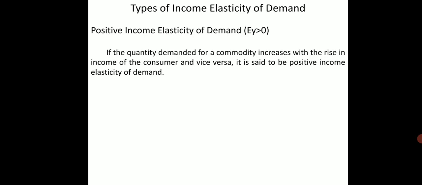Types of income elasticity of demand. Positive income elasticity of demand, EY is greater than 0. If the quantity demanded for a commodity increases with the rise in income of the consumer and vice versa, it is said to be positive income elasticity of demand.